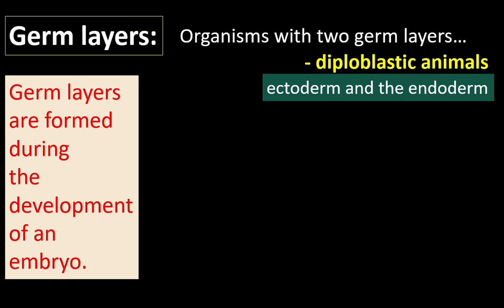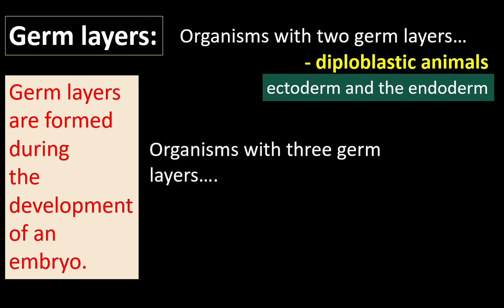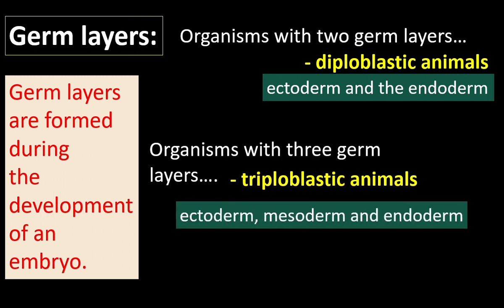Animals with three germ layers are called triploblastic animals. Here, in addition to ectoderm and endoderm, there is middle mesoderm. Ectoderm and endoderm, middle mesoderm are the three germ layers found in triploblastic animals.